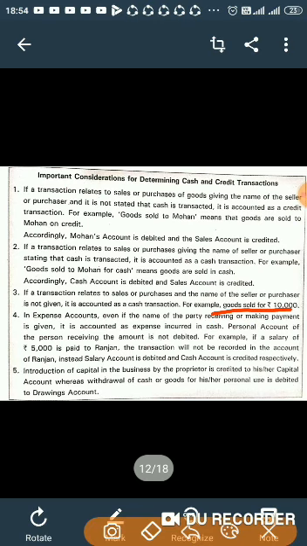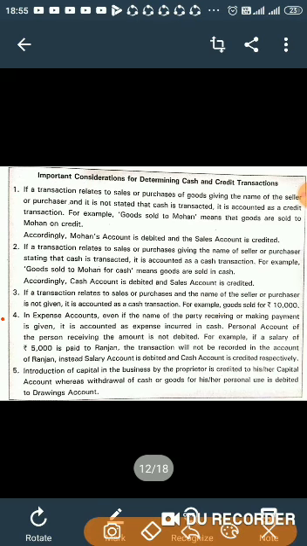In this transaction, neither cash nor the customer's name is mentioned. So we assume that this is a cash sale and we have received cash of rupees 10,000. The general rule is that when the customer's or supplier's name is not mentioned in a sale or purchase, and cash is also not mentioned, we assume it is a cash sale or cash purchase and treat it accordingly.